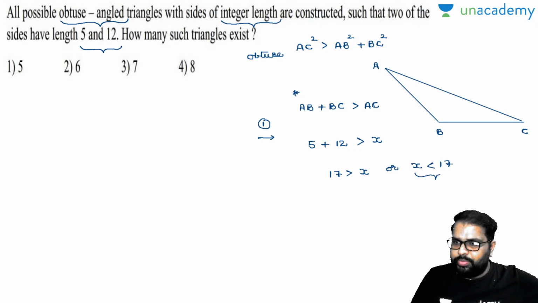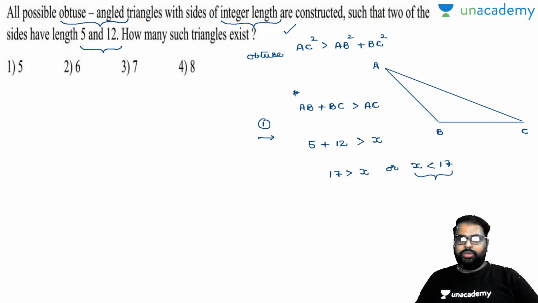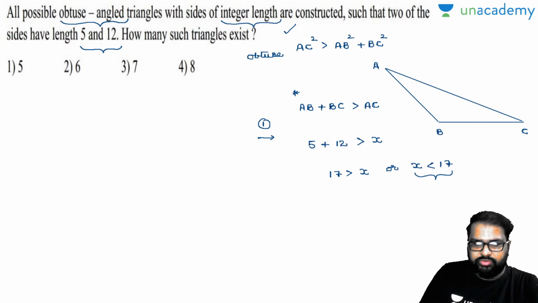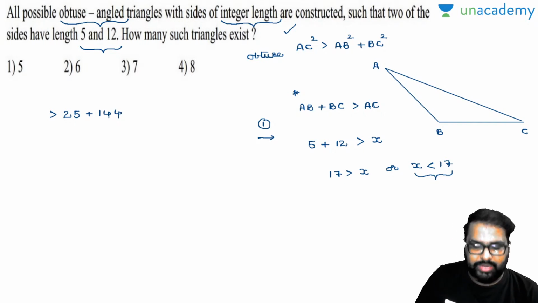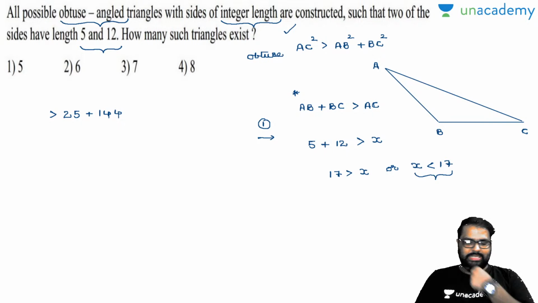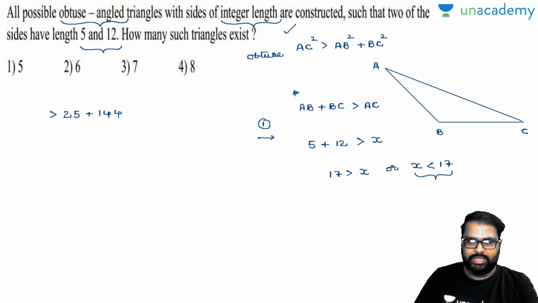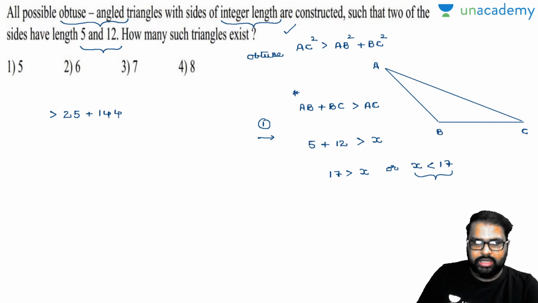And you have to satisfy one more condition, otherwise it will not work out. Now your AB value is 5, so AB square is 25. BC square is 12 squared, which is 144. So X must be less than 17, meaning AC square must not be 17 squared. Am I right or wrong? Please let me know yes or no. 17 is greater than X, or X is greater than 17. So what must the value be here?